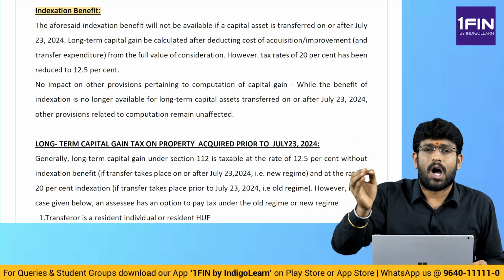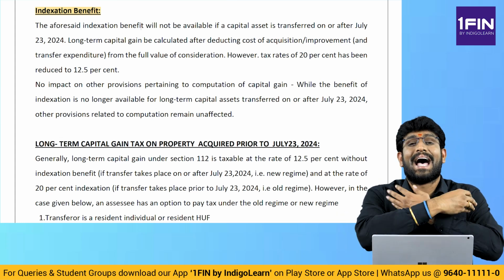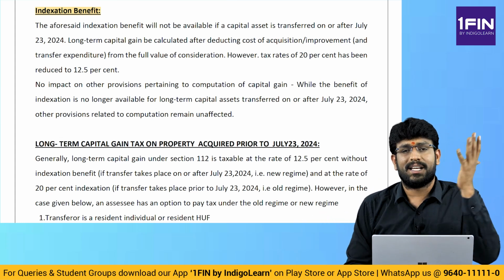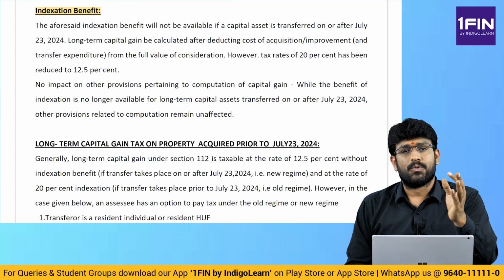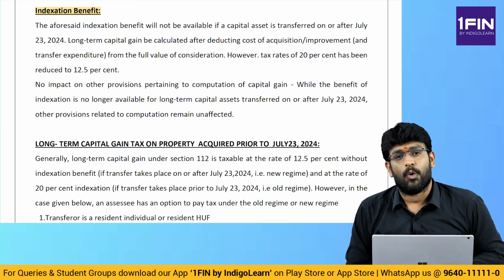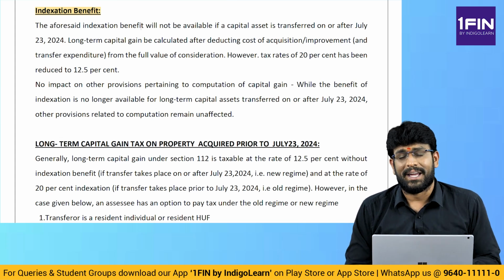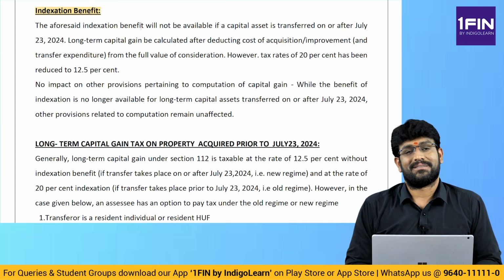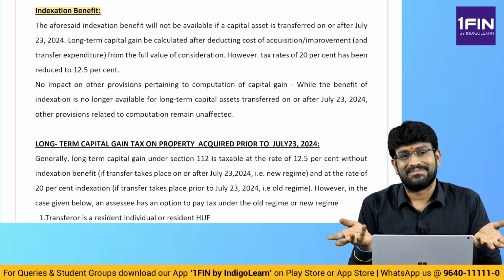That means the concept of indexation benefit has been removed, and the rate of tax is going to be 12.5% only, but not 20%. But you should remember both.